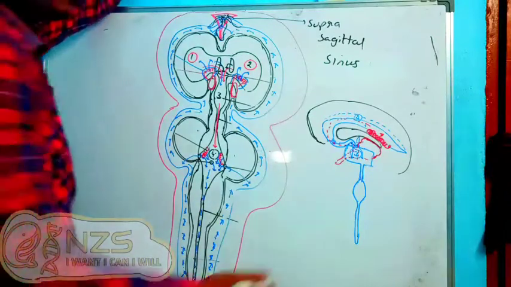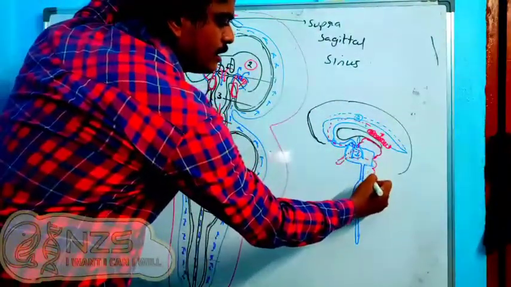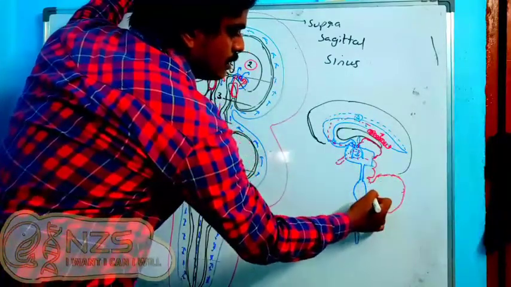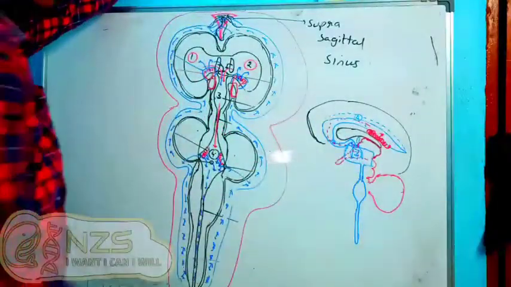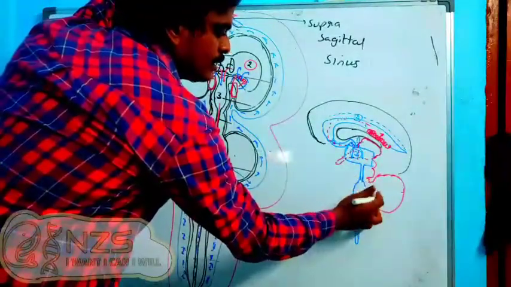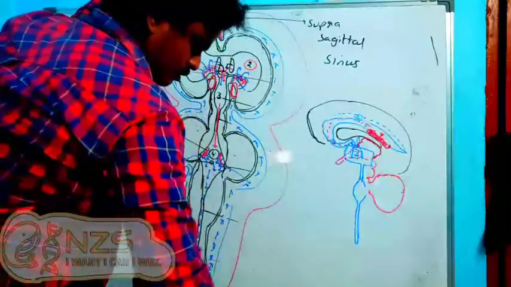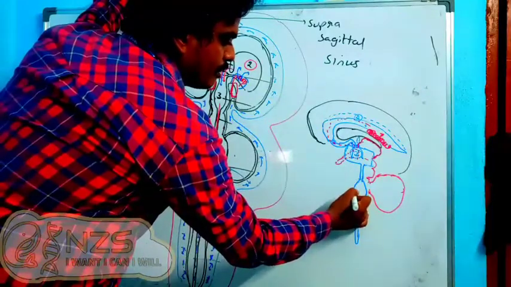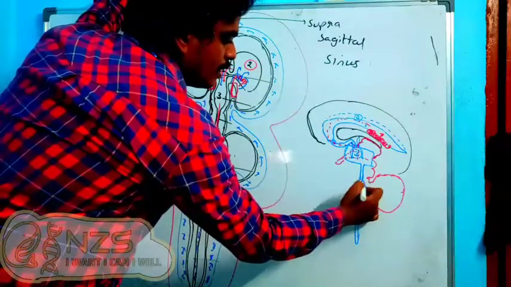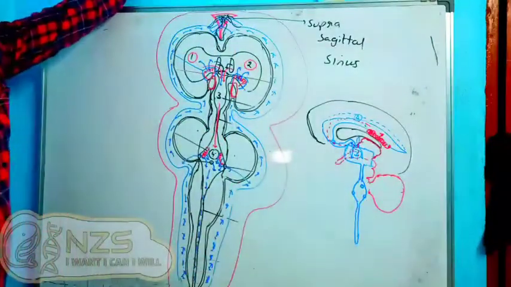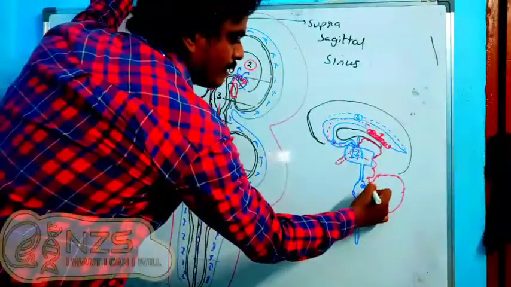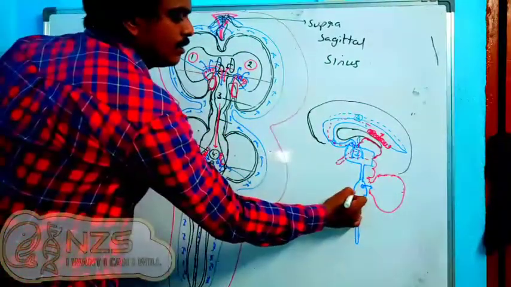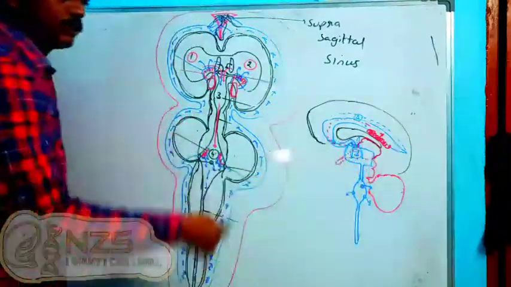Okay. Now here we have this midbrain region. So the midbrain, okay, and here we have the cerebellum on the back side. So what happens here? I'll just put one more thing. Here we have the foramen of Luschka, and here we have the median foramen of Magendie. The fluid from the foramen of Magendie will reach the cerebellum, and the fluid from the foramen of Luschka will reach the pons region around this. So we have the pons region around this.